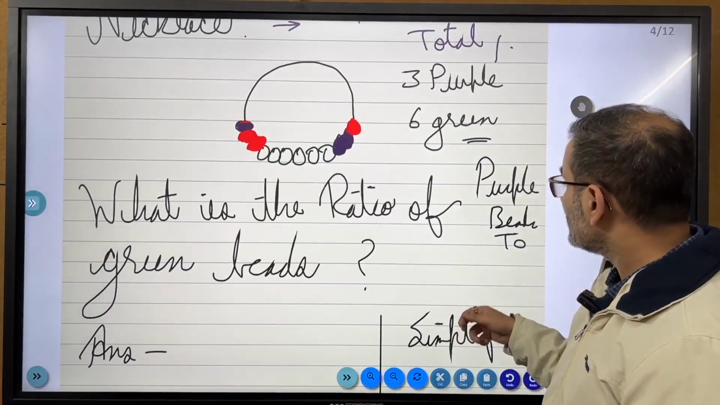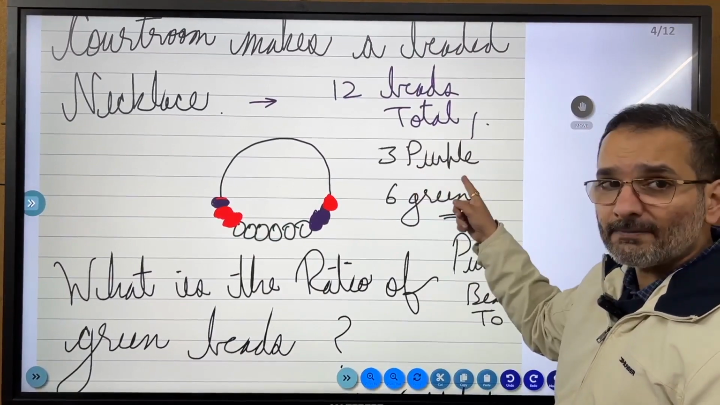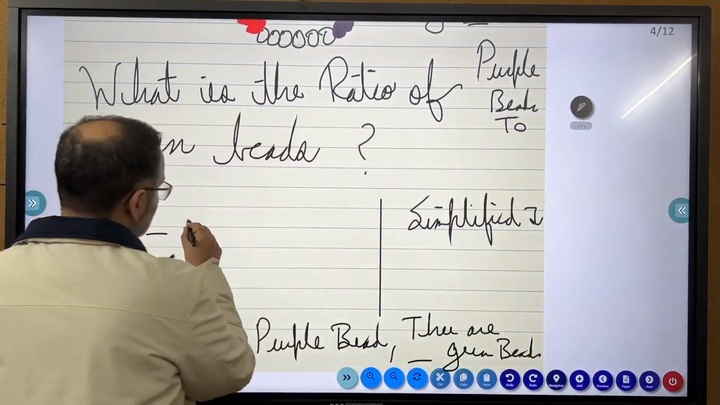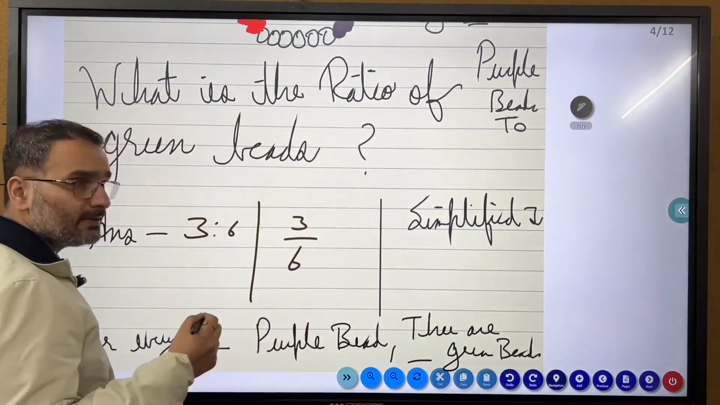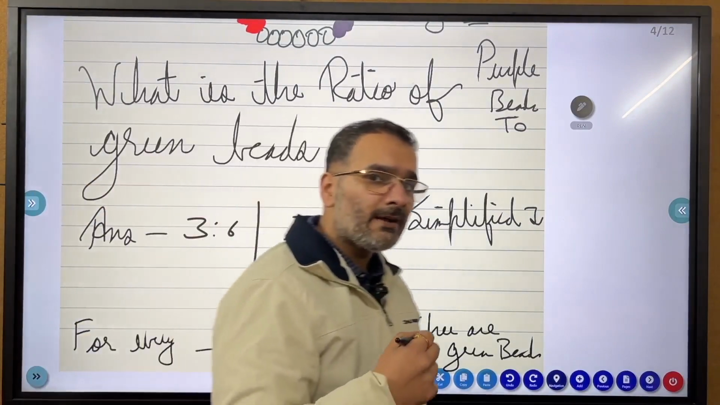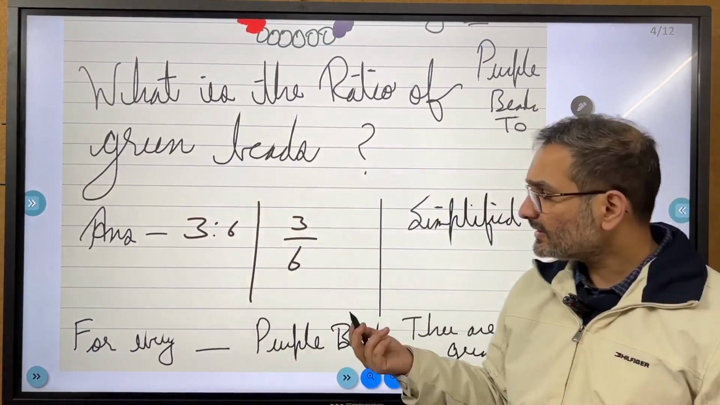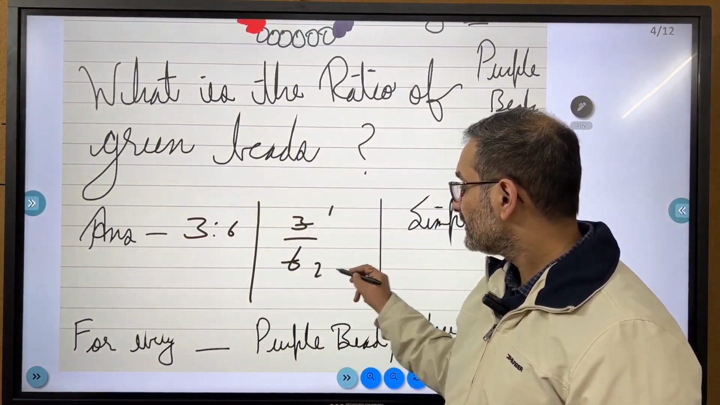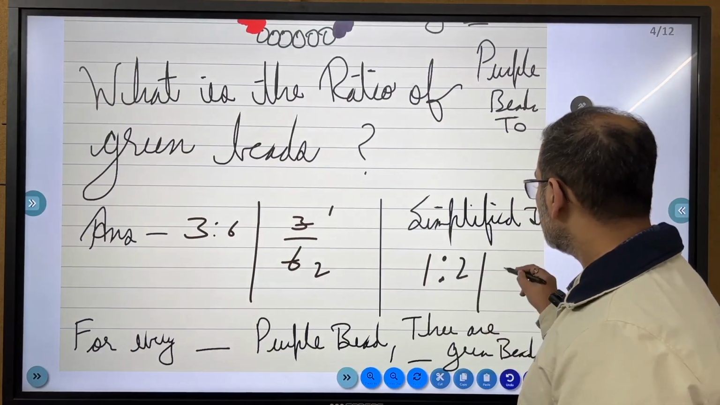Okay. What is the ratio of purple beads to green beads? So how many are purple? 3 are purple, 6 are green. Great. 3:6 या 3/6 ये भी है, यही है. But अब हमने इसको और सिंपल करना है. 3 2 कितना होता है? 6 होता है. और 3 1 तो 1 ही होता है. Simplified version is 1:2 या 1/2.